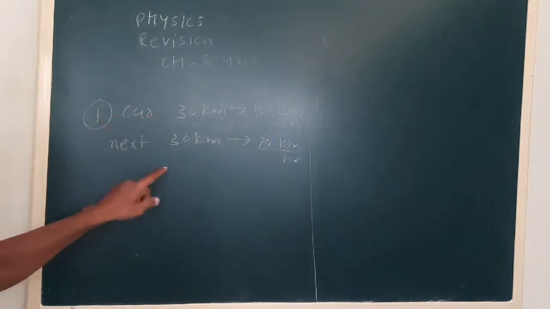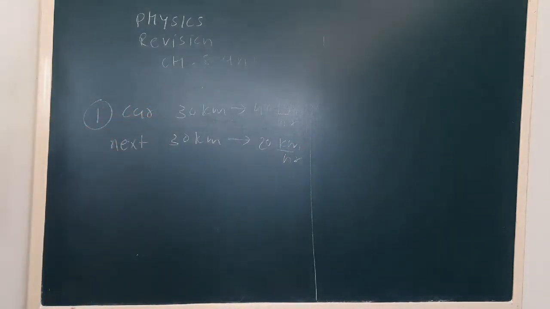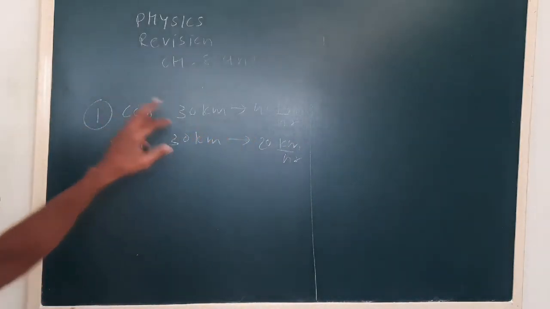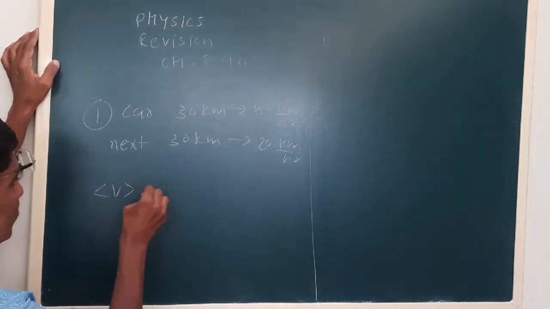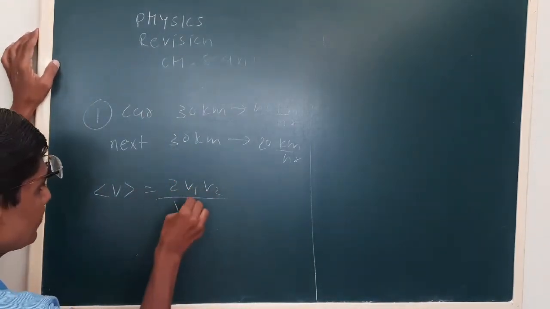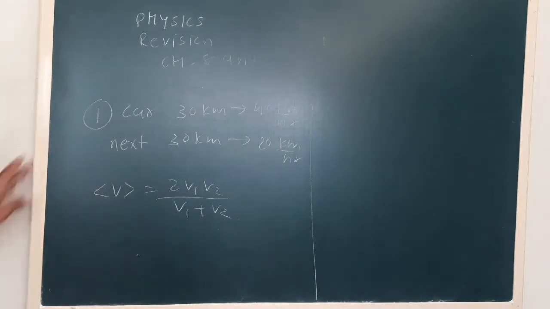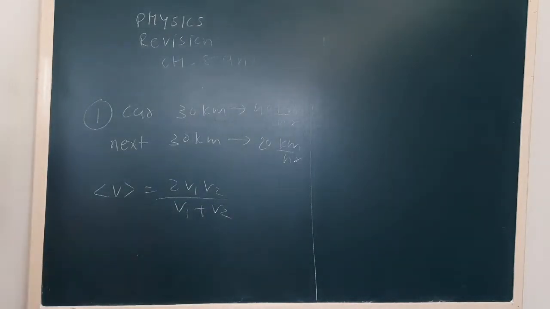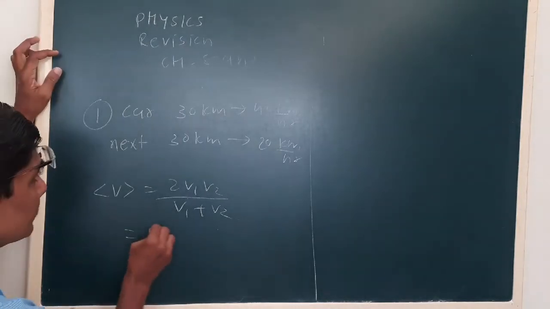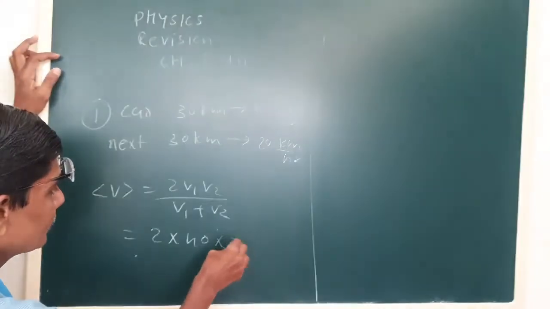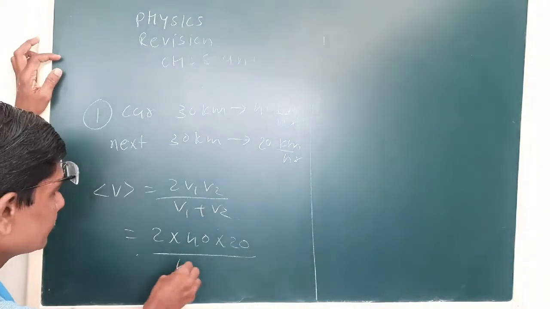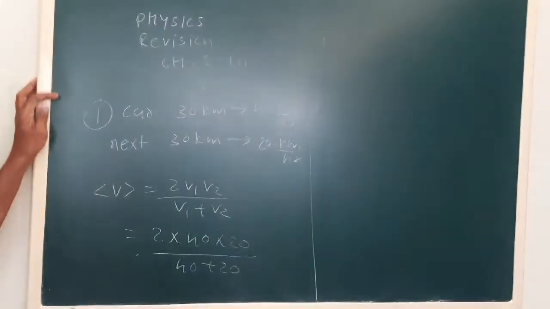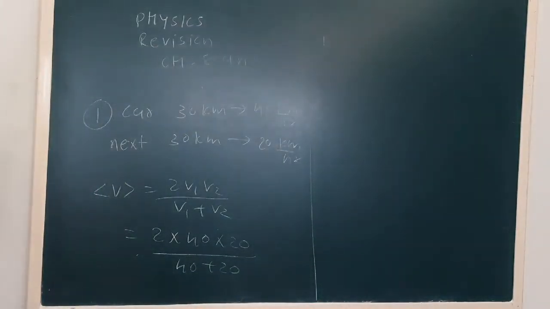What we can see is that in both parts the distance is the same and the speed is different. So for average speed we can use the formula 2v1v2 upon v1 plus v2. Now you can substitute the values. So this is how we can solve this using the formula.